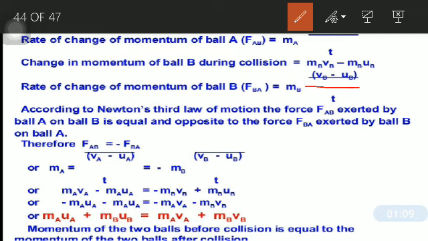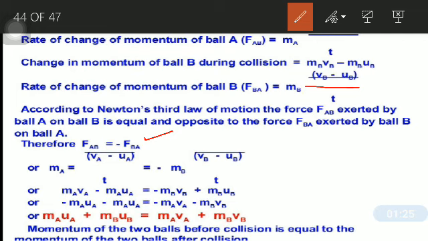Now, according to Newton's third law of motion, the force exerted by ball A on ball B is equal and opposite to the force exerted by ball B on ball A. So, according to the third law, forces are equal but they are opposite. That is why we have a negative sign.